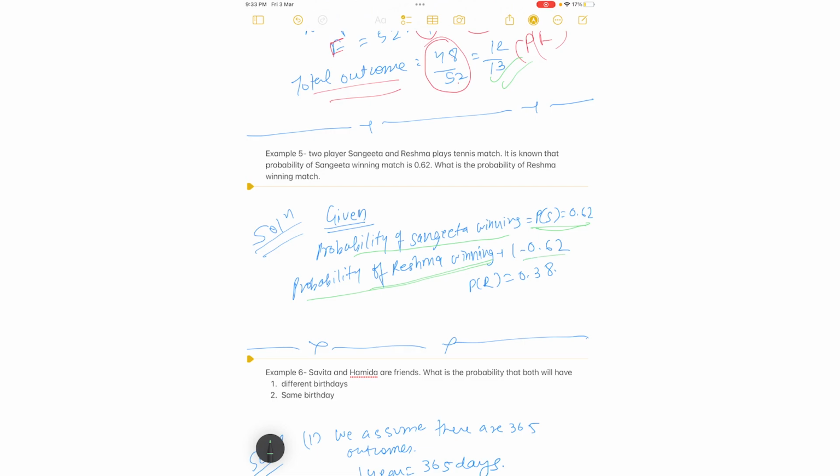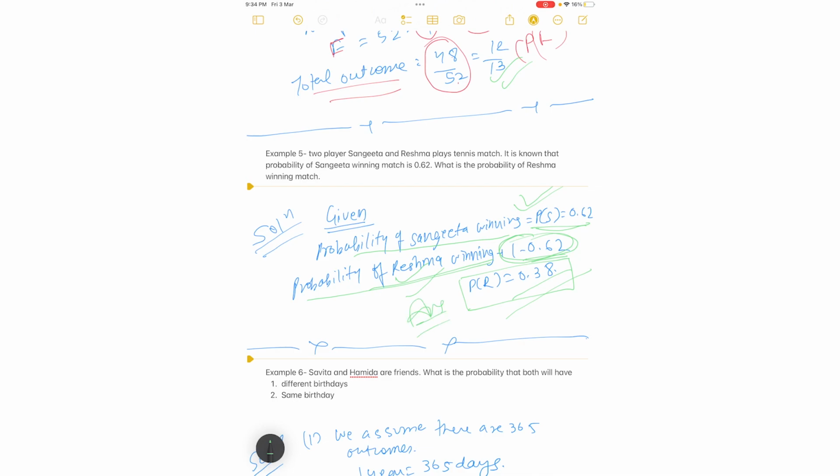1 minus 0.62, correct? So the probability of Reshma winning is 0.38. I hope you have no doubts in this. If you have, you can comment in the comment section and ask me why we have taken 1 minus 0.62, because Sangeeta and Reshma are complementary. They both are complementary. So 1 minus 0.62 is 0.38. I hope you got this.